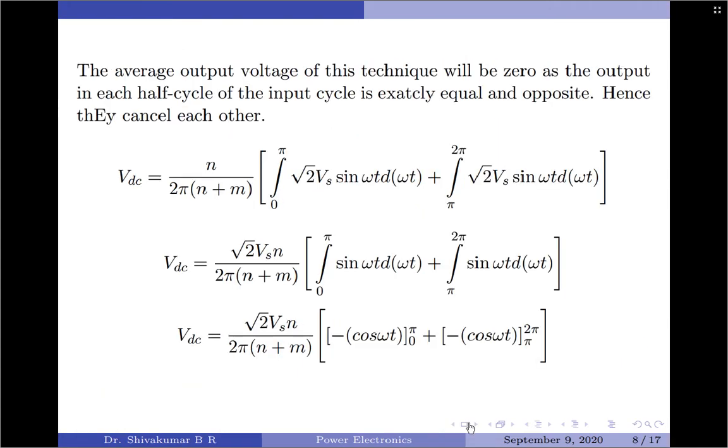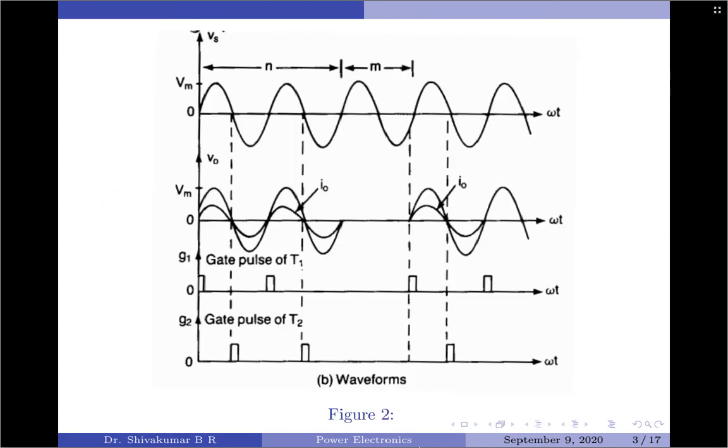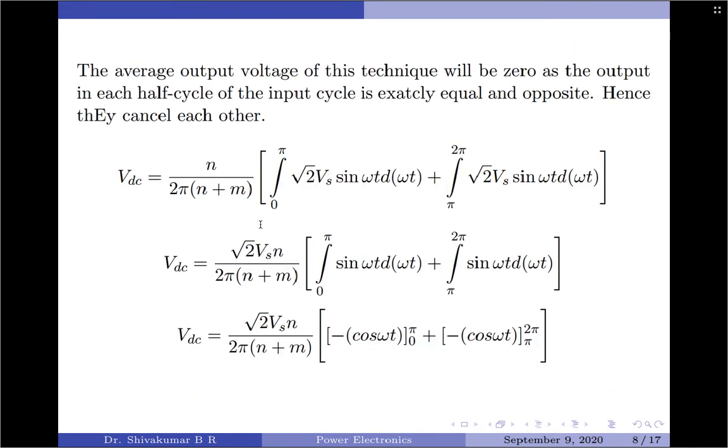Now let us continue to find the expression for the average output voltage across the load. From the waveform, it is pretty clear that since the output voltage follows the input voltage, the average output load voltage will be 0. However, we will try to find an expression using the mathematical approach. Right, so VDC is equal to n by 2 pi into n plus m. I will take the two half cycles separately and integrate them.